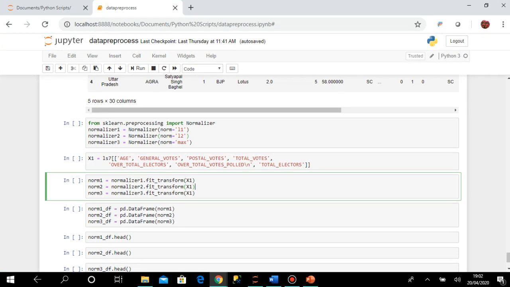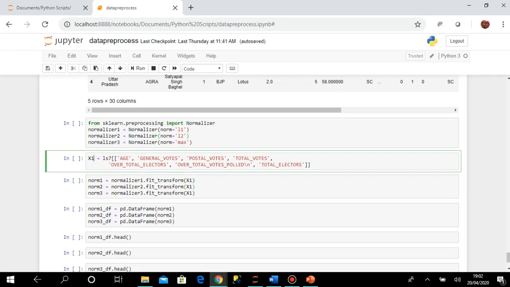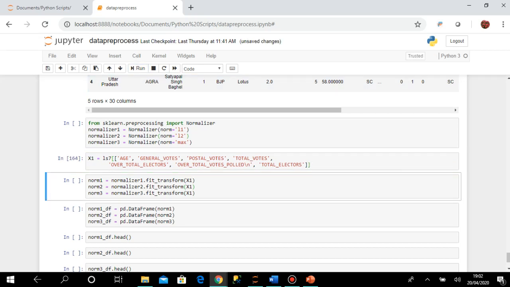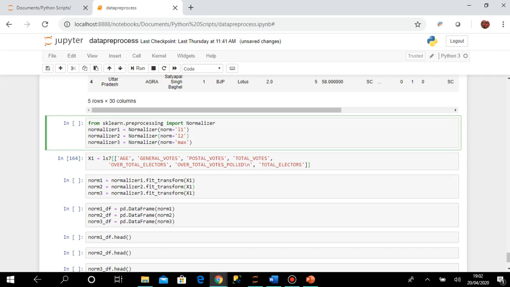You can see I have taken another data set x1 having these many columns. You know that normalization will be done only on the numerical columns, so I have taken a subset of the data frame LS7 with only the numerical column values. Let us run this.